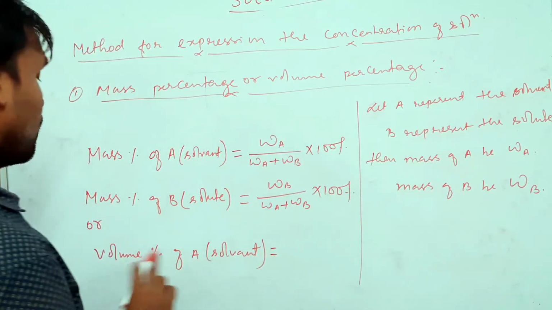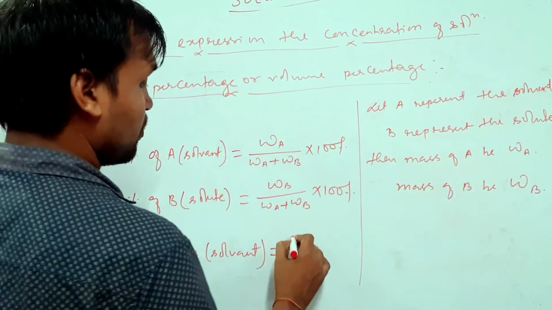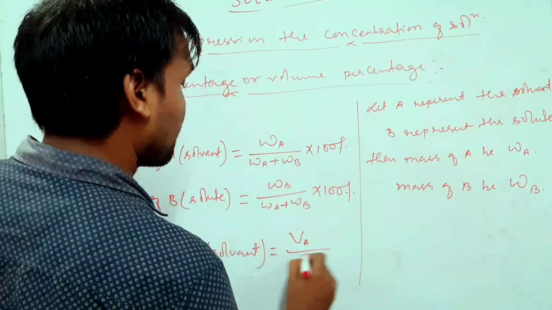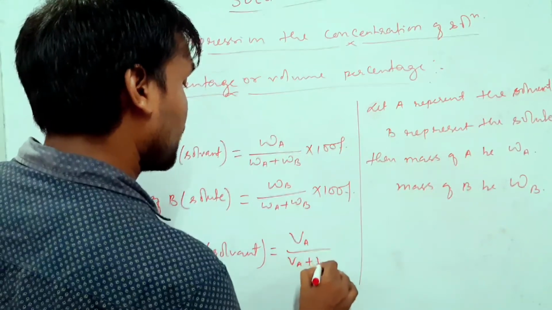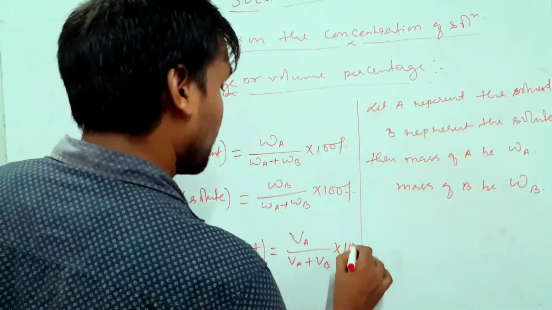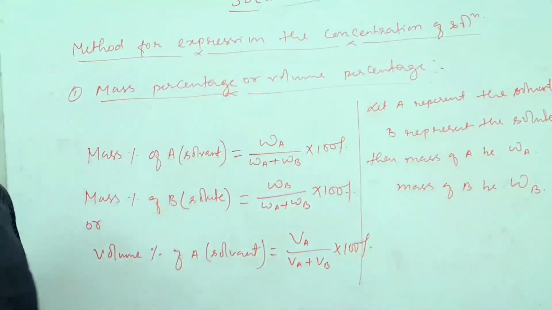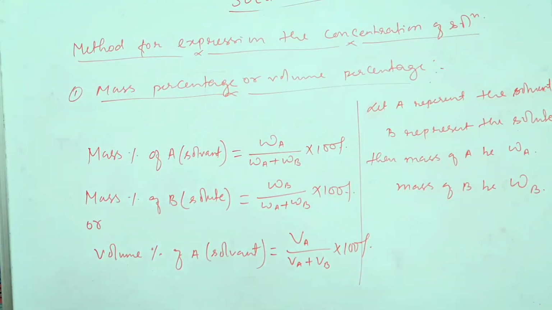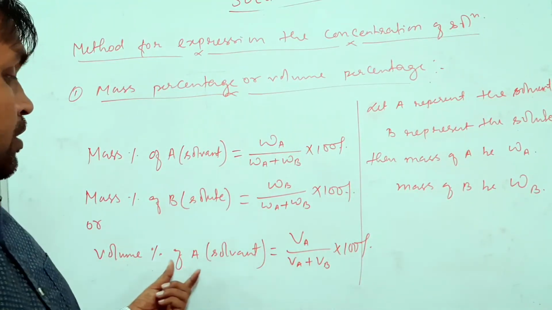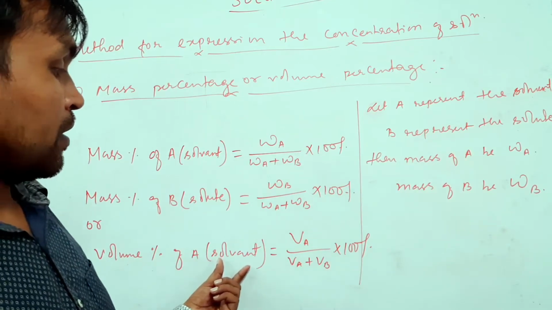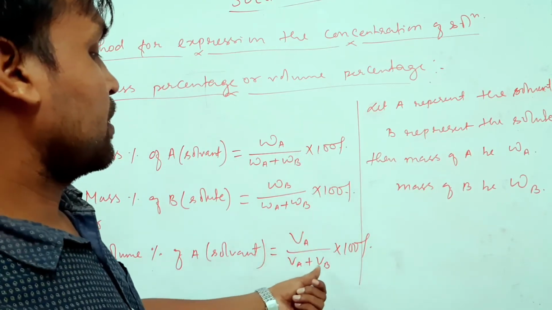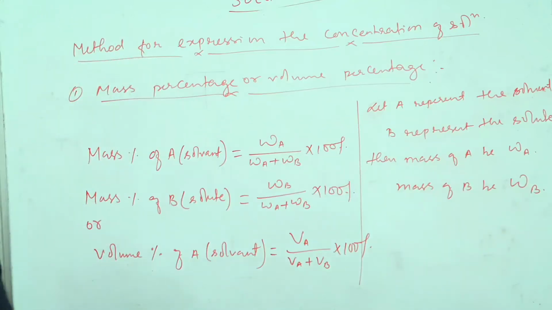So volume percentage of A, that is solvent, will be equal to volume of A by total volume, VA plus VB, into 100%.